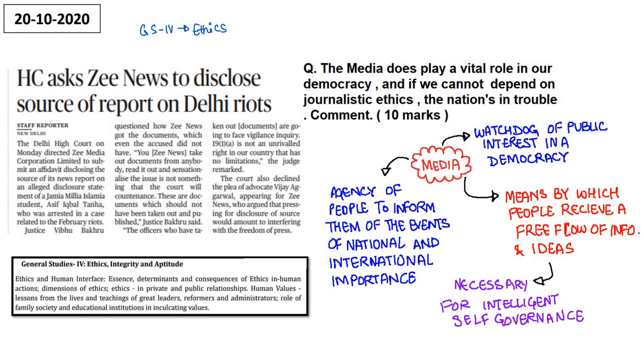A perception is created and that perception is spread via various private media channels without even investigating into the facts. All types of videos are released on YouTube, all types of news are spread on the private media channels, in the newspapers, magazines, etc. And 90% of the times those news or articles are not verified, the sources are not clarified, they are not verified from the root sources. So this is all happening right now in 2020 in our country.